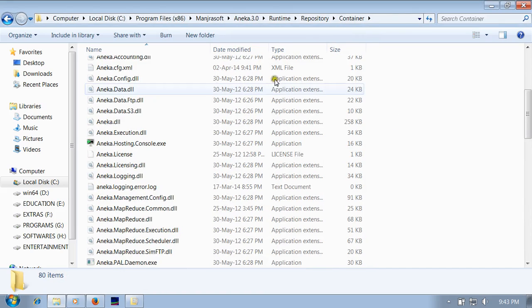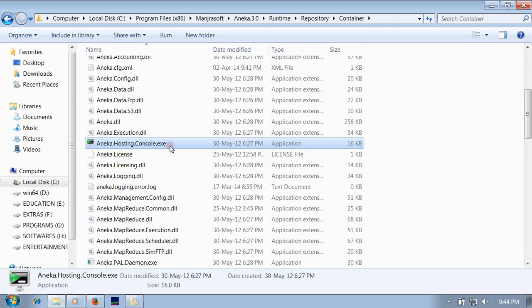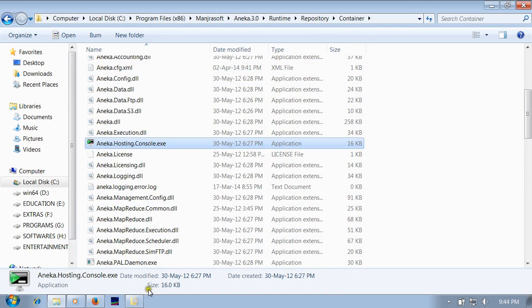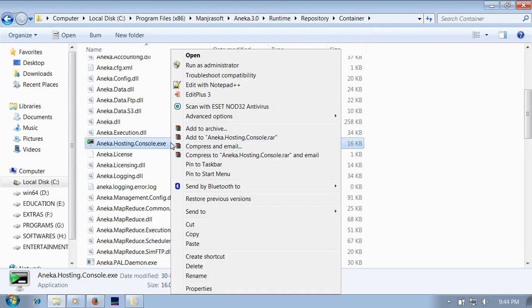In this container folder, first of all we run Aneka by starting the hosting console. The aneka.hosting.console exe file is there. Double click on it, and the Aneka server runs.